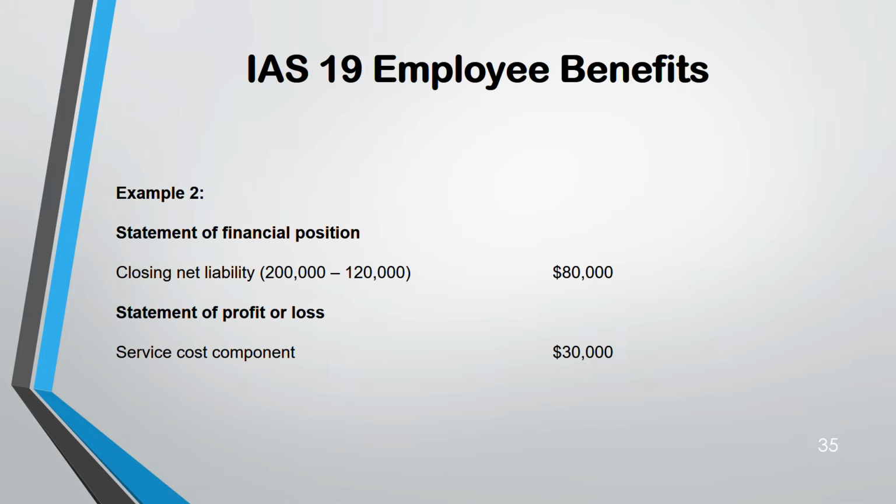Service cost was 30, both current and past. Net interest you have to calculate. How? You have been given the opening asset and liability, right? There also, liability minus asset. Liability was 140, asset was 80. 140 minus 80, and discount rate was 4%. Apply that to 2,400. It's a liability, so yes, you will have a positive figure. Liability is more.